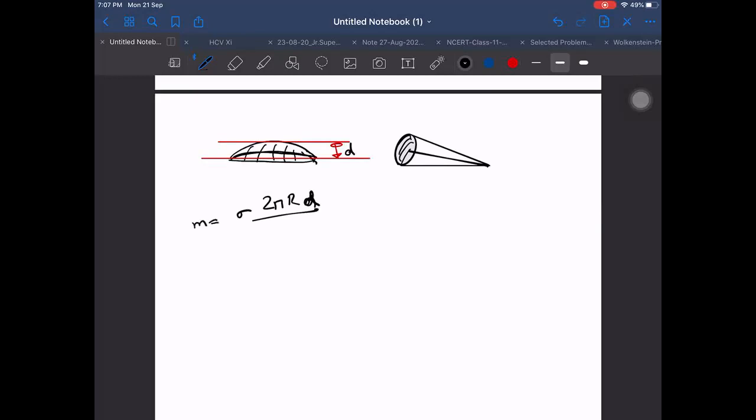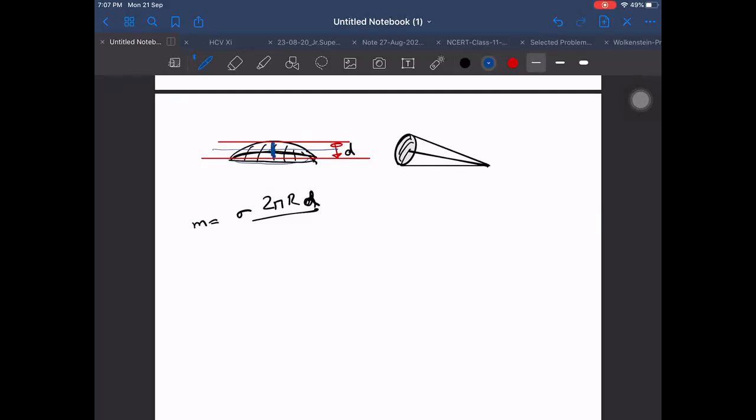Why does this thing itself tell us that the center of mass will be lying at the midpoint of the distance between the center of the lower base and the top? If I take the center of these two, that is d by 2 distance from the base, there the center of mass will lie. How do we know this from this formula?